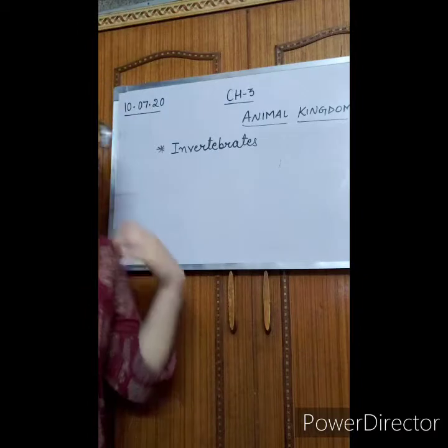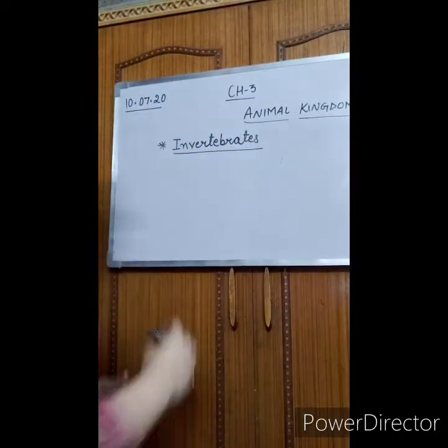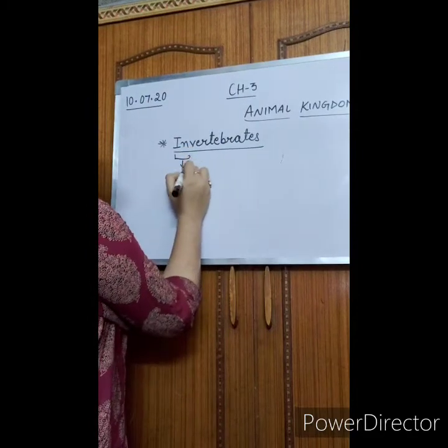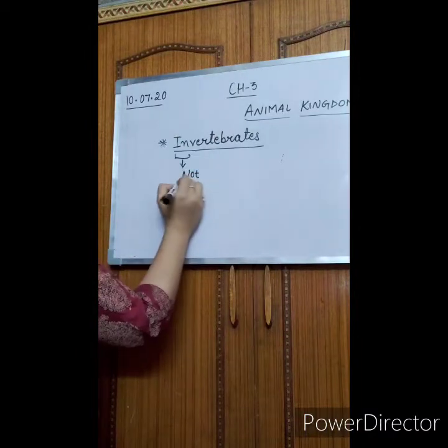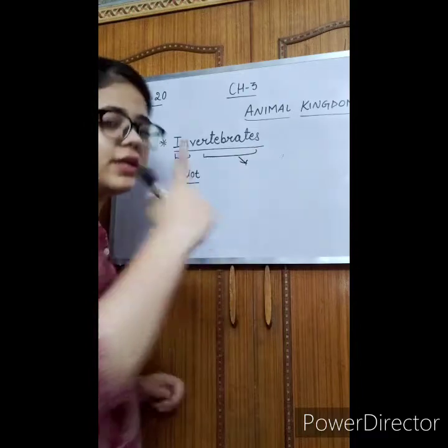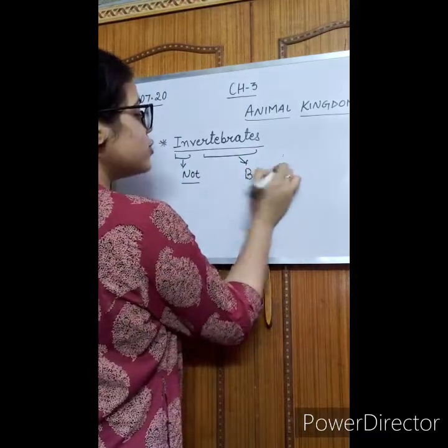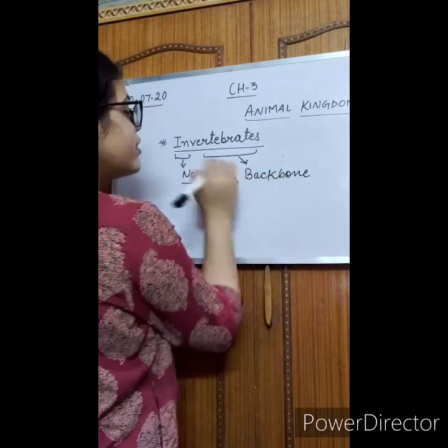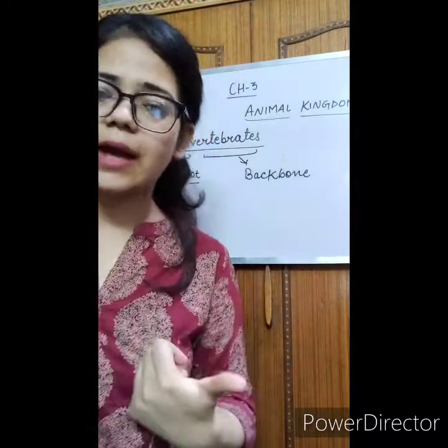Okay, so let's first understand the meaning of the term invertebrates. Beta, here "in" means not. Like we use the term incomplete work, meaning the work which is not complete. In the same way, "in" means not or without, and vertebrate is related to the vertebral column, which means backbone. So invertebrates are those animals that don't have a backbone. Okay, this group of animals does not have a backbone.